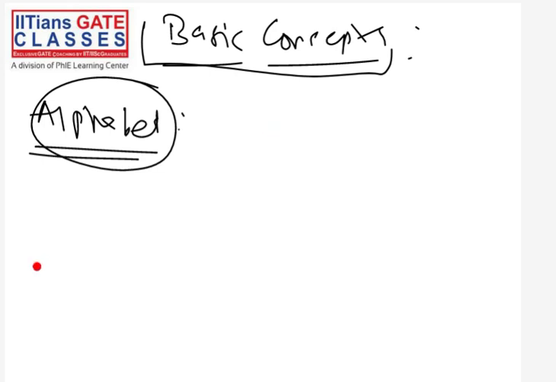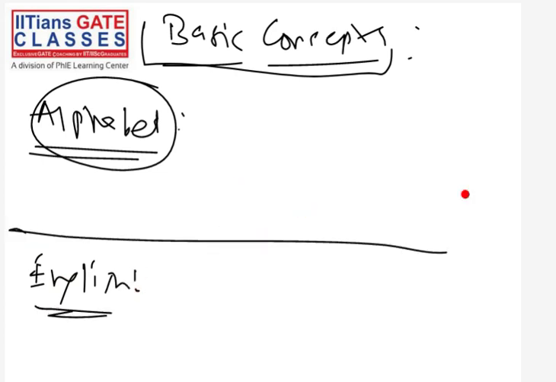For example, you have the English language. In this TOC course also we study languages only. In TOC we study different kinds of languages, but you can think of them as the English language if you want an analogy.